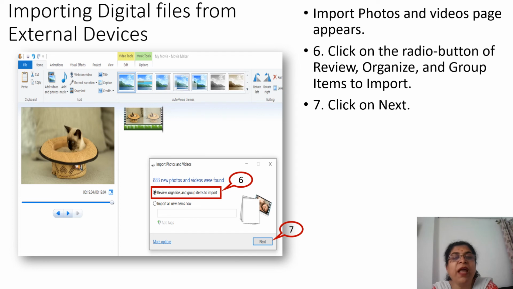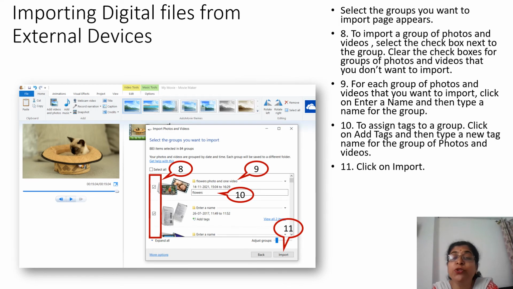So after that, what will happen? It will show the files which are there, like picture files or video files. To import a group of photos and videos, select the checkbox next to the group. If checkboxes are given for all the pictures, don't select all of them. Select only the ones which you want to add in your Movie Maker.